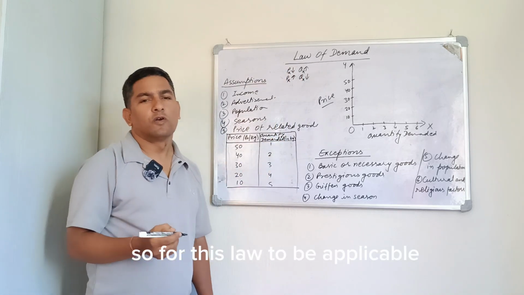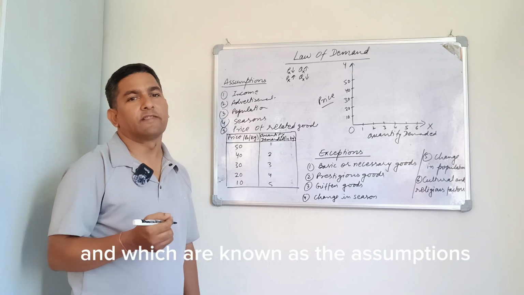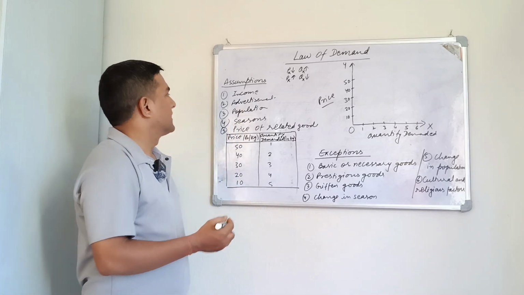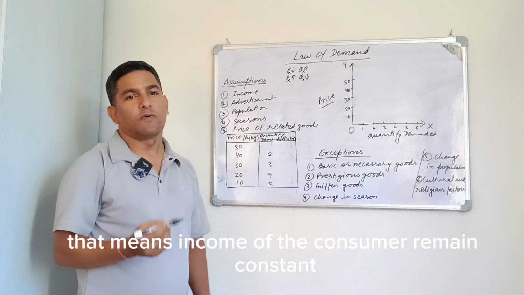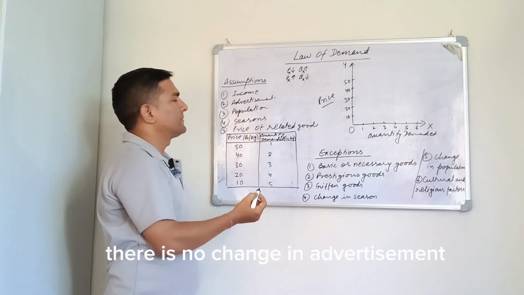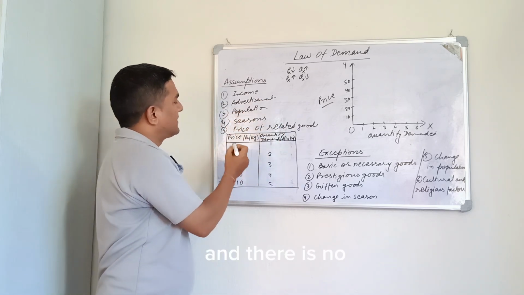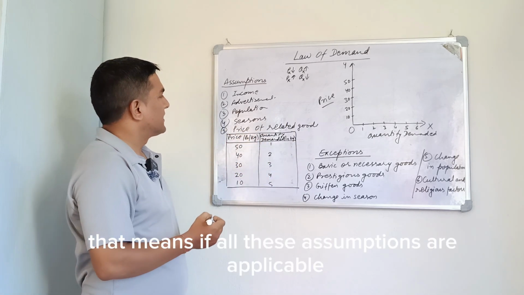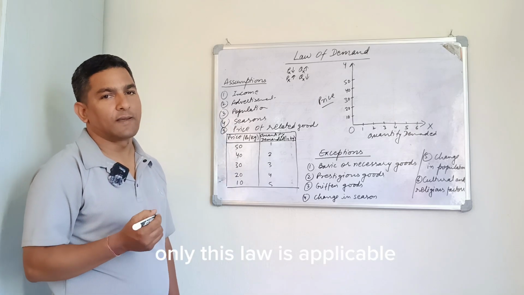So for this law to be applicable, there are some conditions which are known as the assumptions. Some of the assumptions of the law of demand are: there should not be a change in the income of the consumer. That means income of the consumer remains constant. There is no change in advertisement. There is no change in population. There is no change in season, and there is no change in the price of the related goods. That means if all these assumptions are applicable, only then this law is applicable.